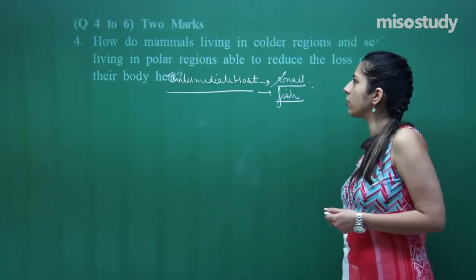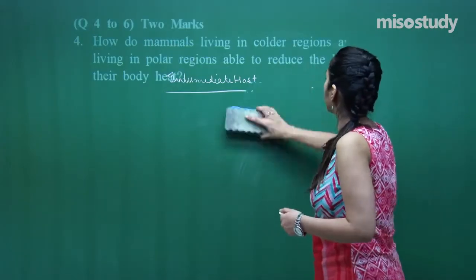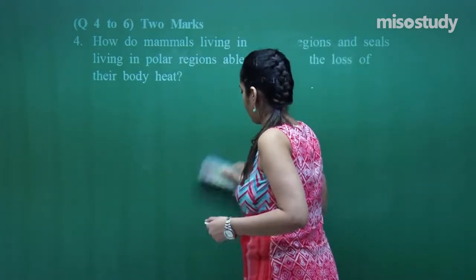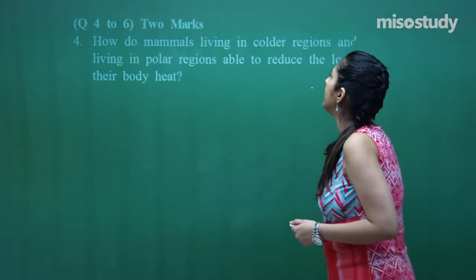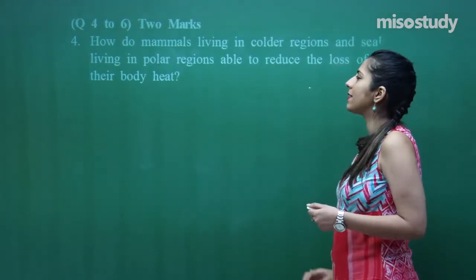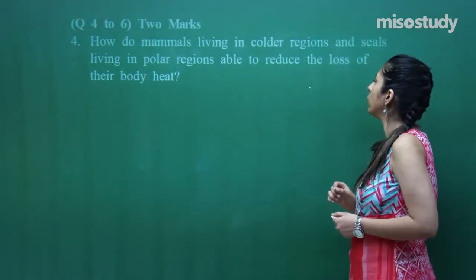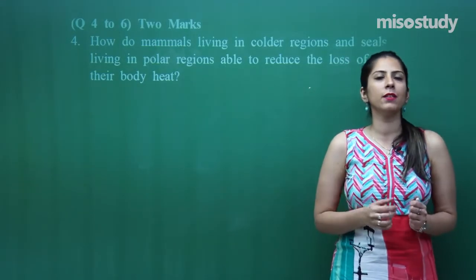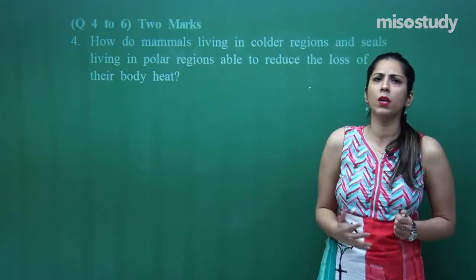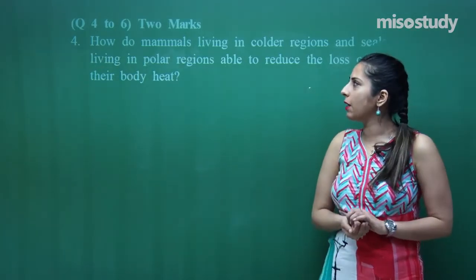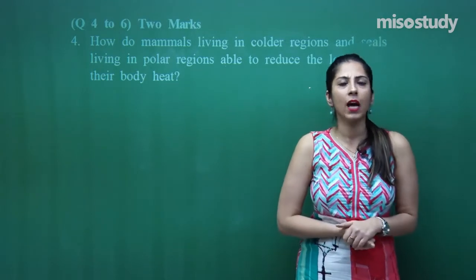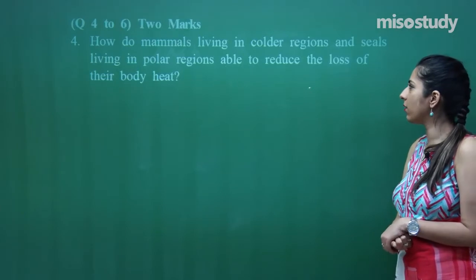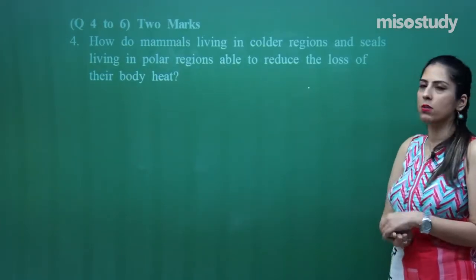Let us move on to the next question, question number 4. How do mammals living in colder regions and seals living in polar regions reduce the loss of body heat? This is a 2-mark question. You have to explain these questions in a bit more detail as compared to the 1 mark. They are asking what changes happen in mammals present in the colder region, seals, etc. How are they able to reduce the loss of their body heat?